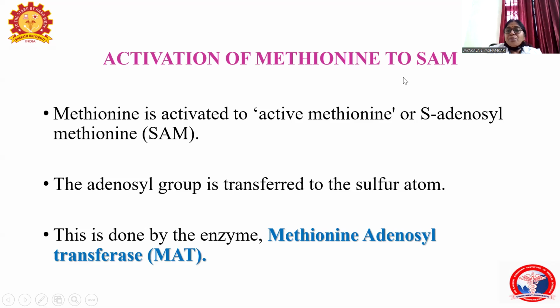So the methionine should be activated to S-adenosyl methionine. This activation is done by the enzyme methionine adenosyl transferase, that is MAT. Here what happens, the adenosyl group from ATP is attached to the sulfur atom. So the sulfur atom becomes the sulfonium ion. So it can easily donate the methyl group. So the methionine is activated to active methionine, otherwise called S-adenosyl methionine. The enzyme is methionine adenosyl transferase.